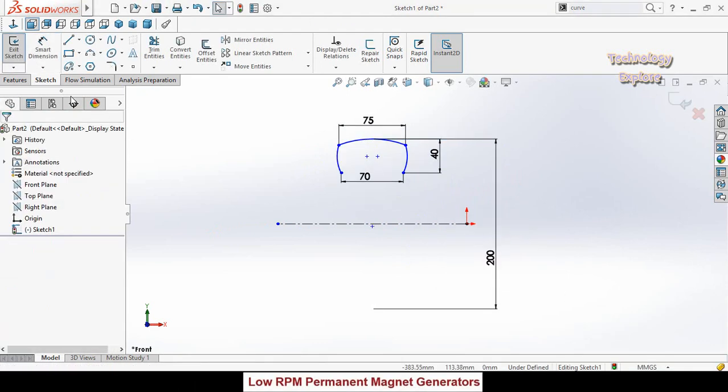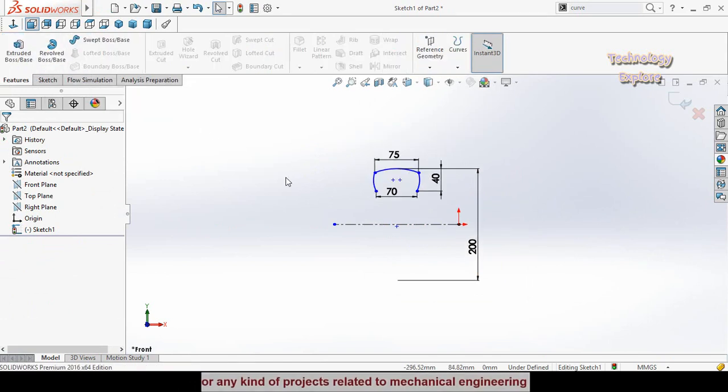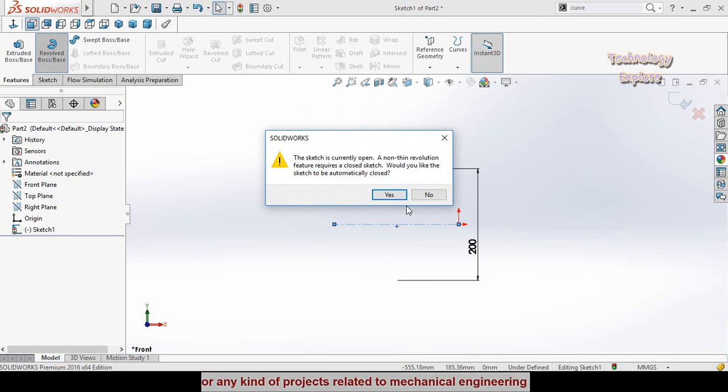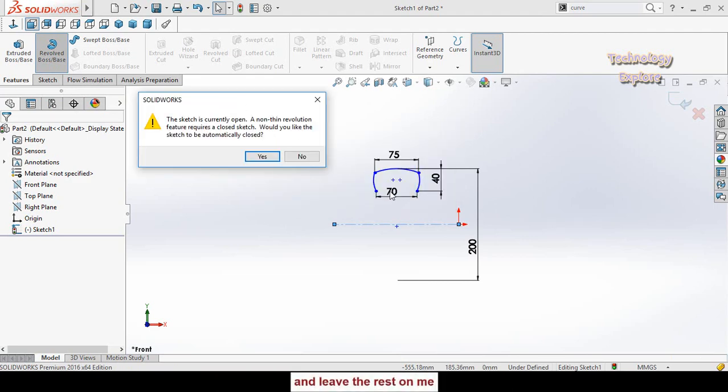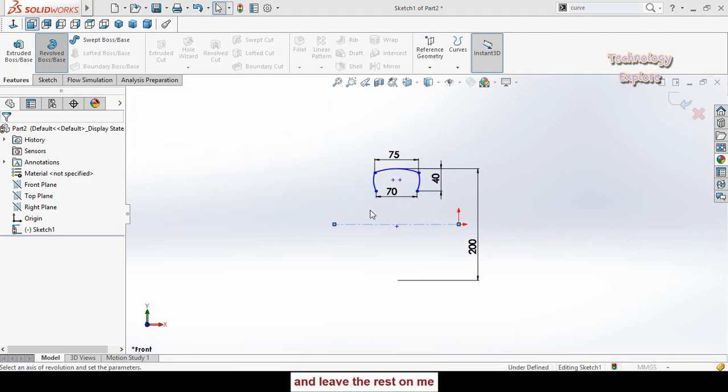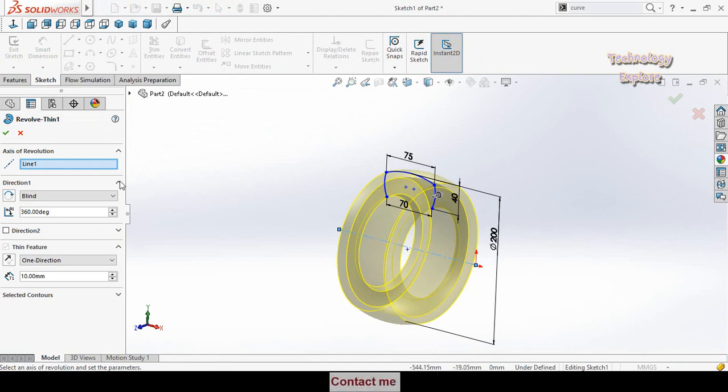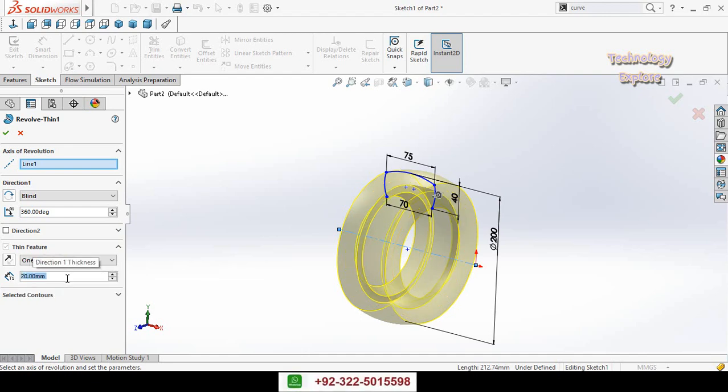Now press escape button and then go to features tab and apply revolved boss base command. Here it will ask you would you like to convert this sketch to a closed sketch. Select no. So here we had revolved our sketch. Now here in the thin feature, extrusion thickness is 20 millimeter, and then press OK button.